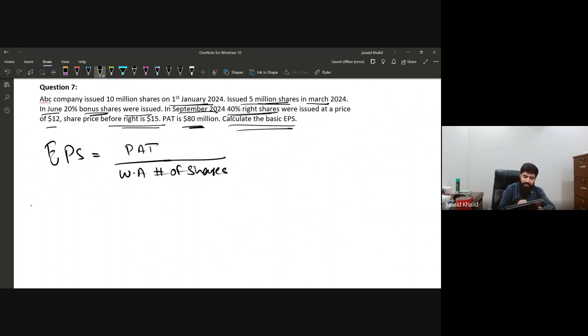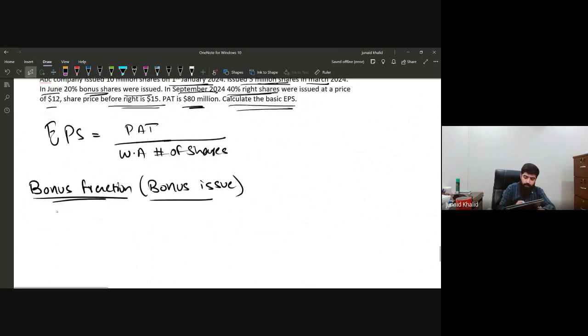First of all, we calculate the bonus fraction for bonus issue. Bonus fraction for bonus issue is quite simple. First, do the easiest task. And how are we going to calculate the bonus fraction? That is shares after bonus divided by shares before bonus.